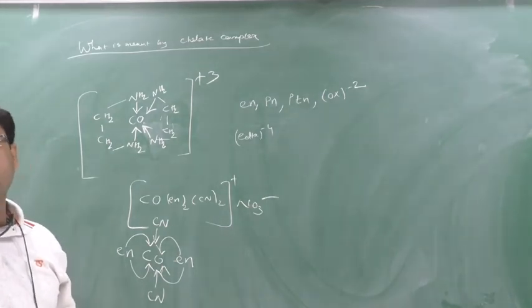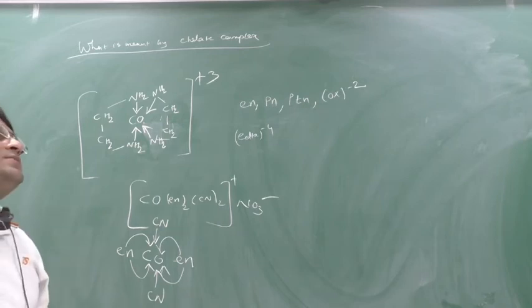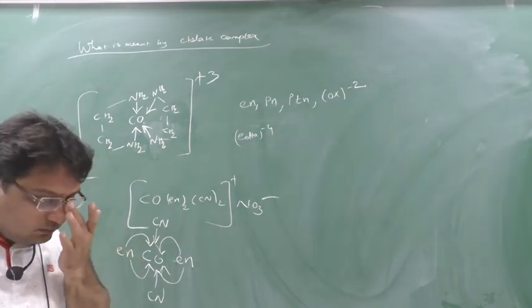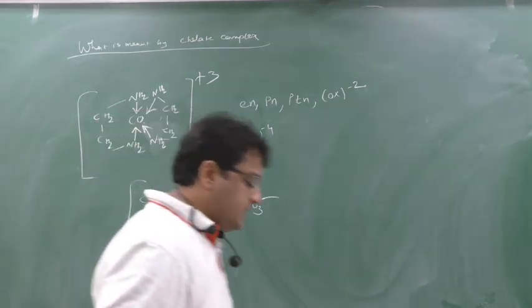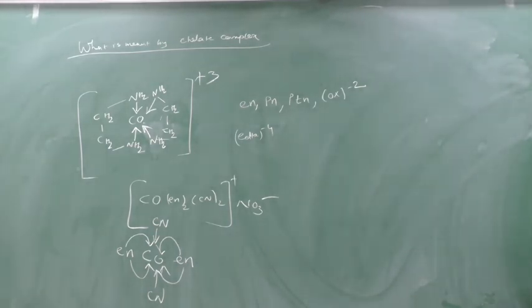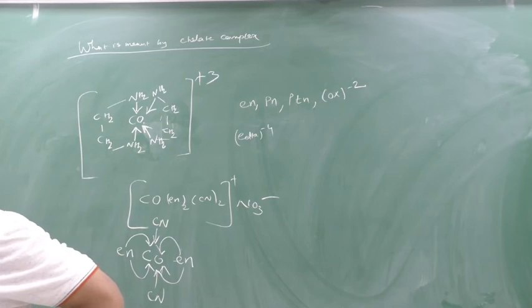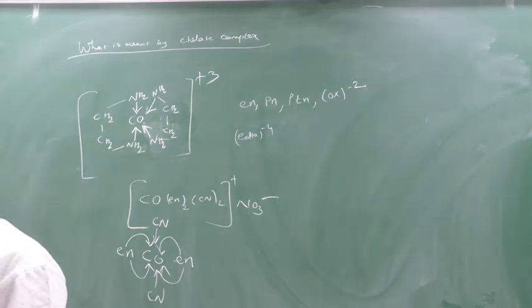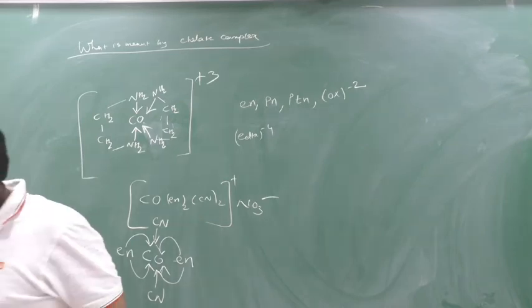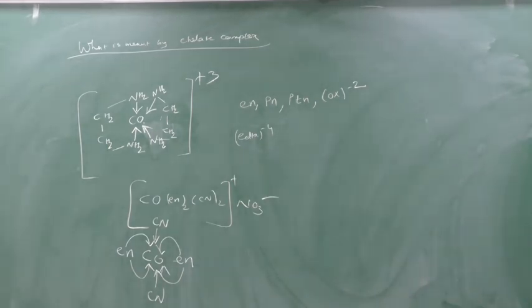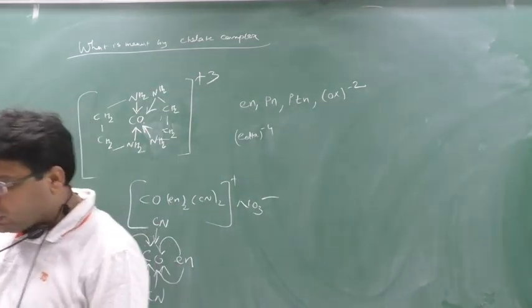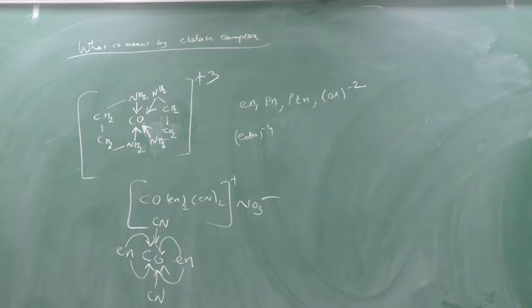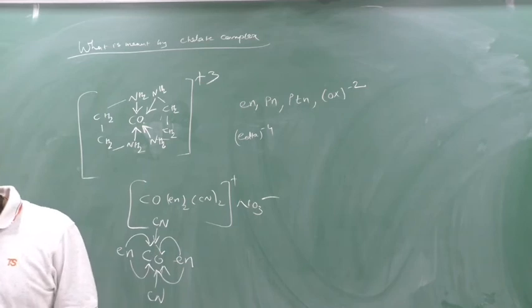Next, there must be vacant d orbitals in the central metal atom, so that they can receive the lone pair donated by the ligands.